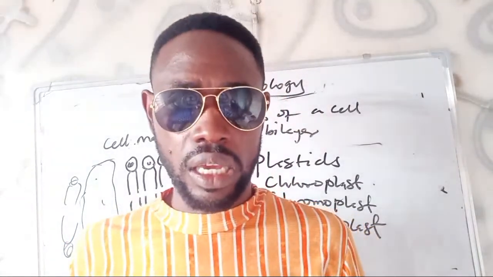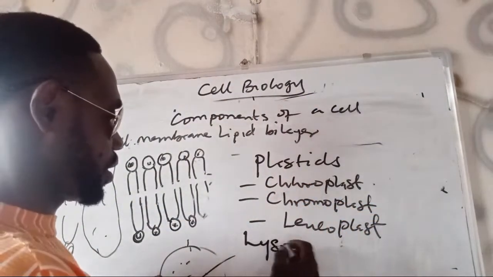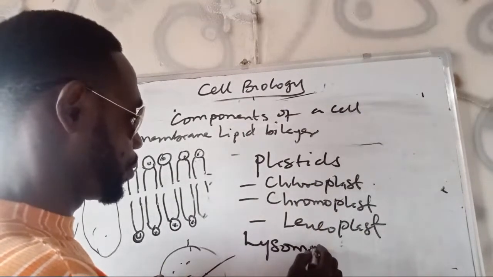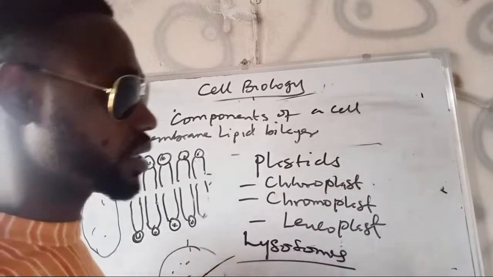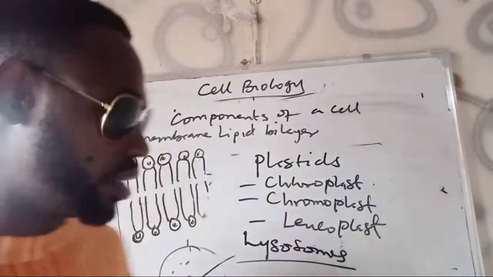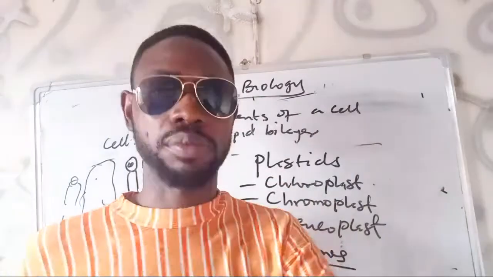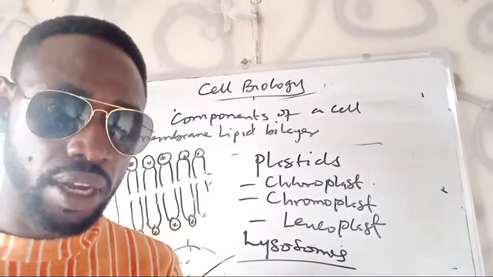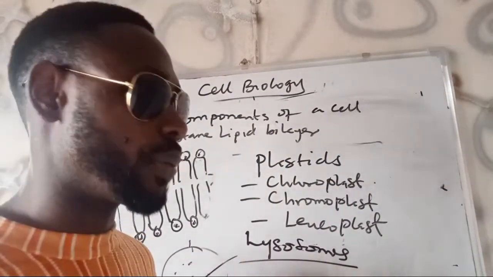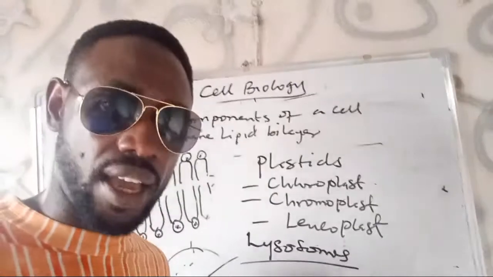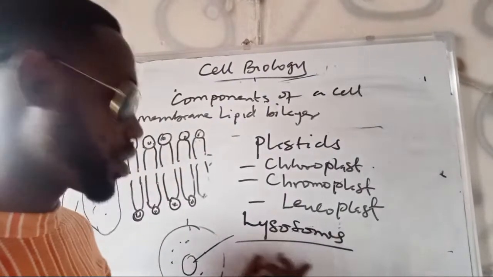Then there is another structure called the lysosome. I'm discussing the cell organelles. The word lysosome is derived from the Greek word lytic. Lysis means breakdown, so anything lysis in biology is talking about breaking down. So lysosomes are cell organelles that produce lytic enzymes, that is, enzymes that destroy engulfed bacteria. And this plays a role in the protection of the cell.